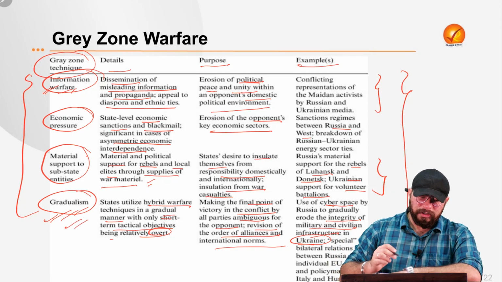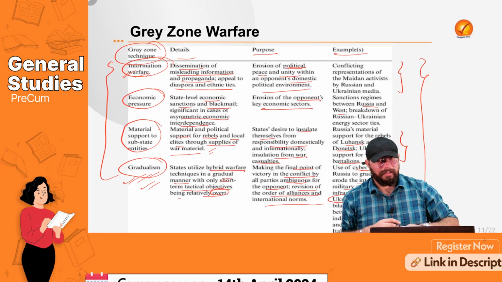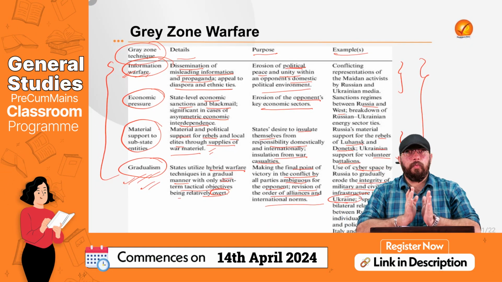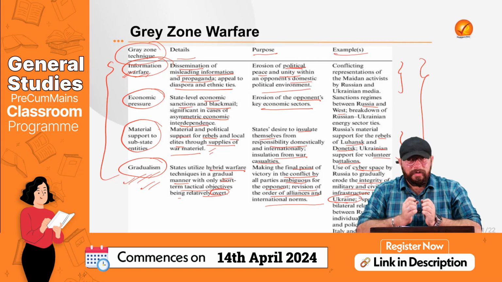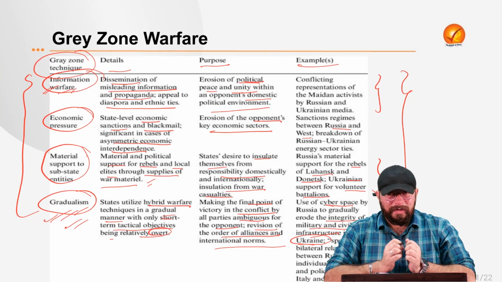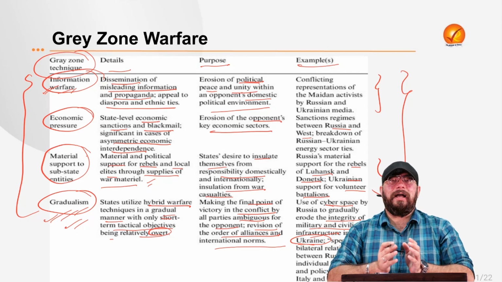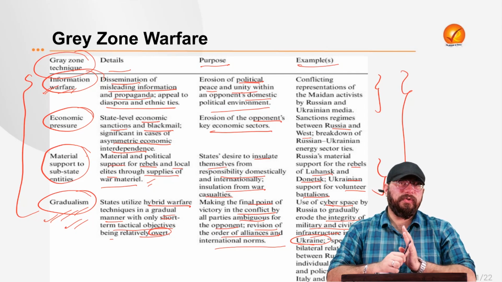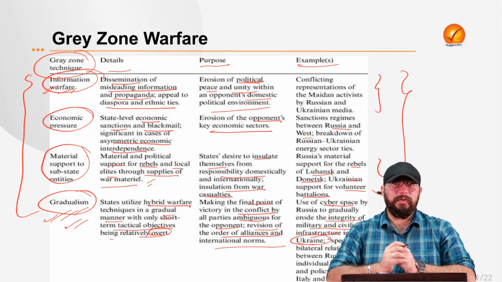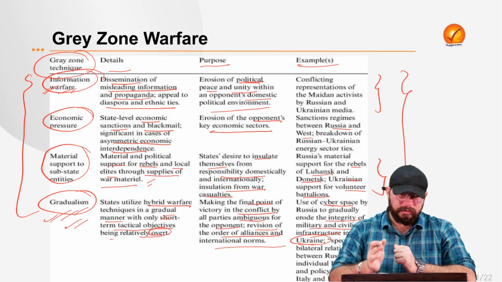That is why this gradualism gray zone technique is deployed. I hope by now you know what gray zone warfare is, what the different components of gray zone warfare are, what it entails, and the several examples we see around the world, especially in relation to the West, China, Russia, and Ukraine, and how gray zone warfare is interplaying. I hope this is very, very clear.